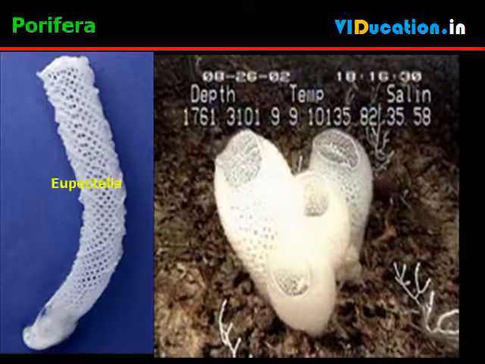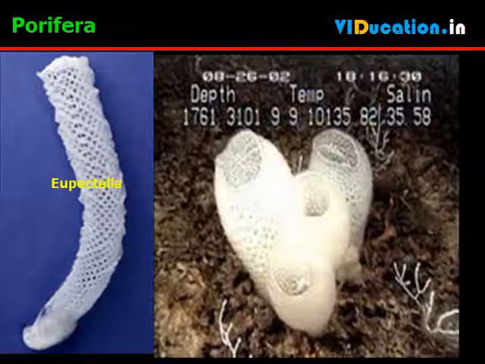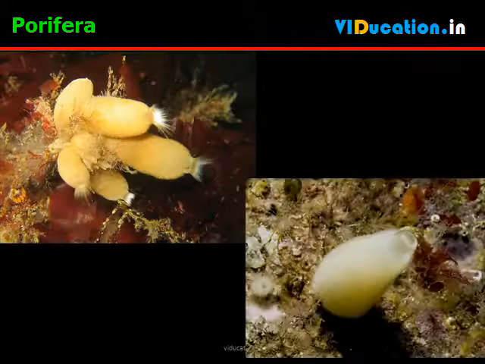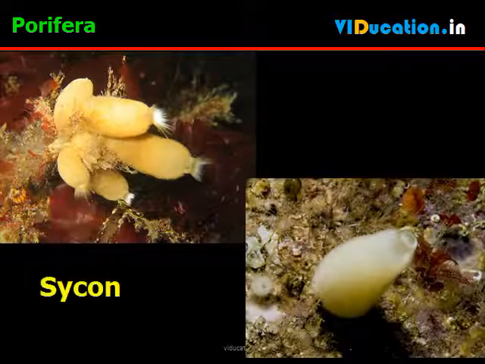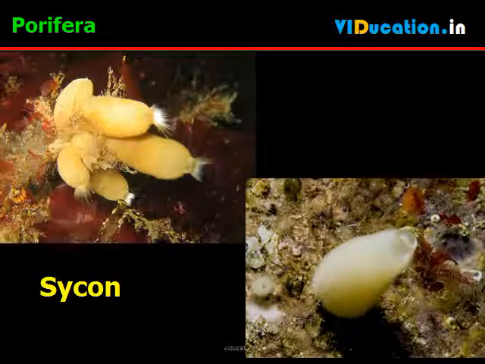Euplectella is a genus of glass sponges which includes the well-known Venus flower basket, the aspergillum. Sycon is a genus of calcareous sponges belonging to the family Sycettidae. These sponges are small, growing up to 7.5 cm in length, ranging from 2.5 to 7.5, and are tube-shaped and often white to cream in color.